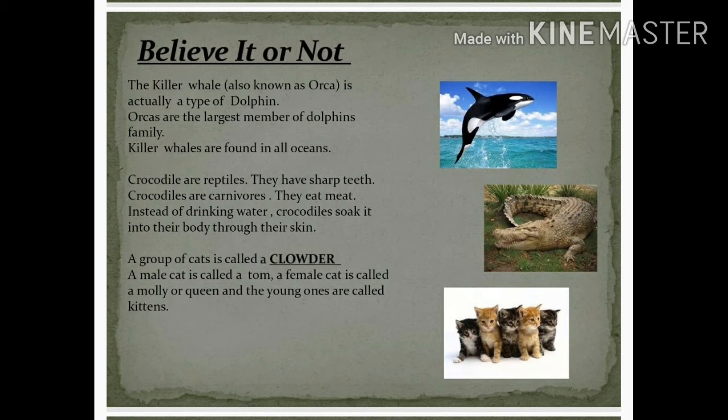Crocodiles are reptiles. They have sharp teeth. Crocodiles are carnivores. They eat meat, and instead of drinking water, crocodiles soak it into their body through their skin. Another interesting fact is an adult gorilla is about 1 meter tall to their shoulders when walking on all fours using their arms and their legs.